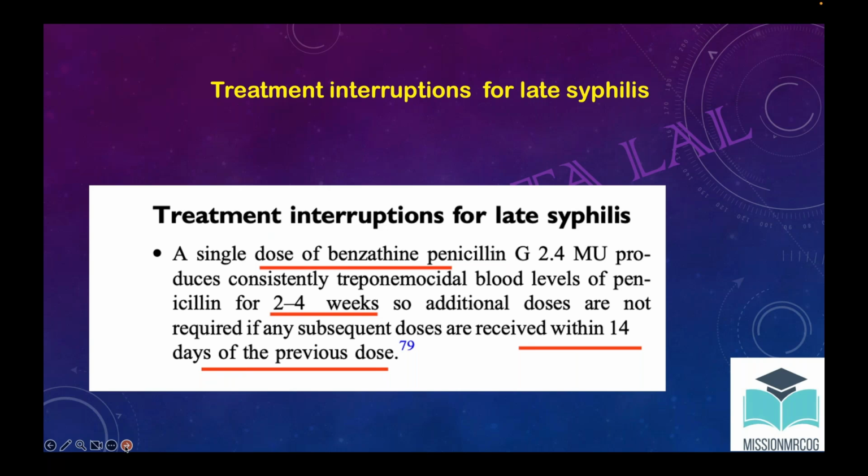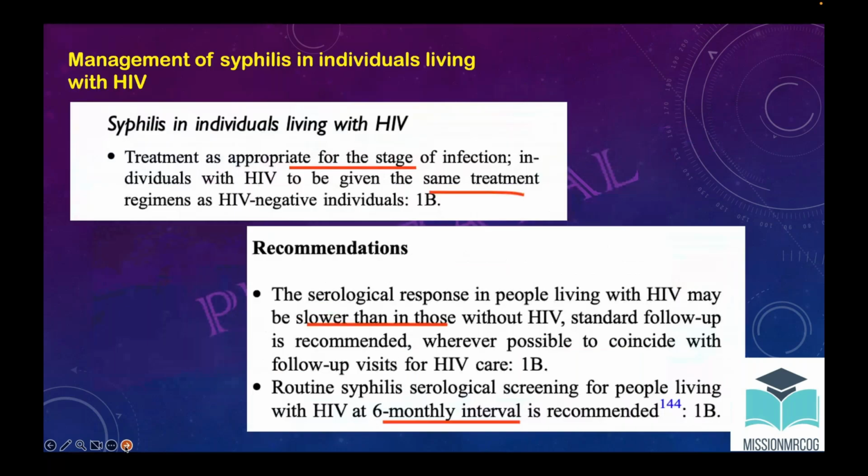Now with HIV, everything is same. Only what they want, routine syphilis serological screening should be done at 6 monthly intervals. Now rest all treatment part, if the patient has got HIV along with the syphilis, remains same. Only this part is different, that you should be aware of. And the treatment would be slow because of the immunity issues.